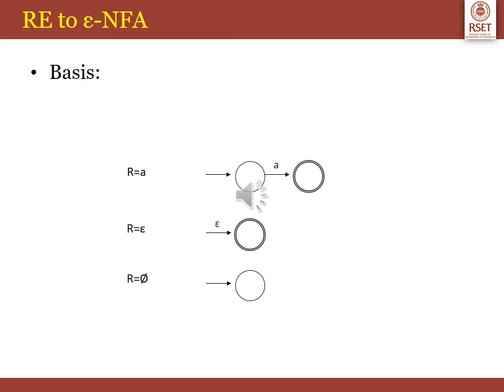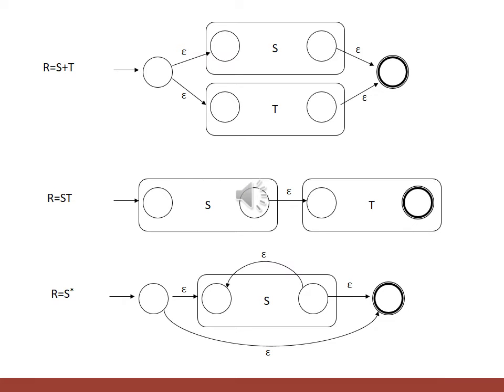Now let us look at the basic example of how to convert a regular expression into an epsilon NFA. You can see the representations of NFAs for the simplest regular expressions like A, epsilon and phi in this slide. In this slide, you can see the NFAs for S plus T and ST, and you note that S plus T is kind of a parallel circuit and ST is a kind of a series circuit. You can also see the NFA for S star, which is the closure regular expression, and please note that all this is epsilon NFA.